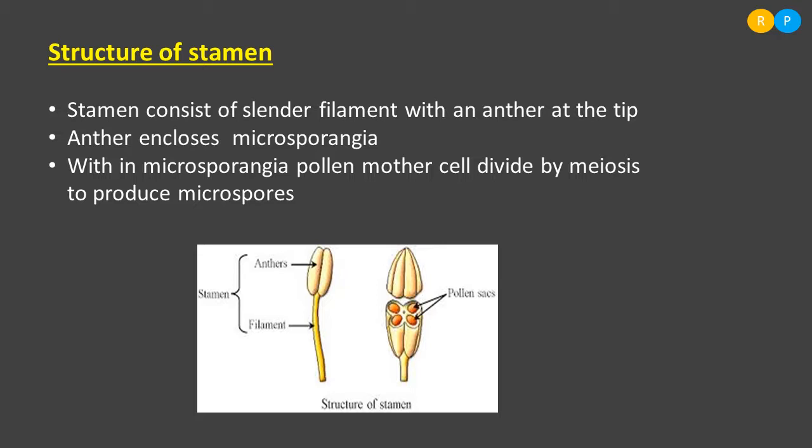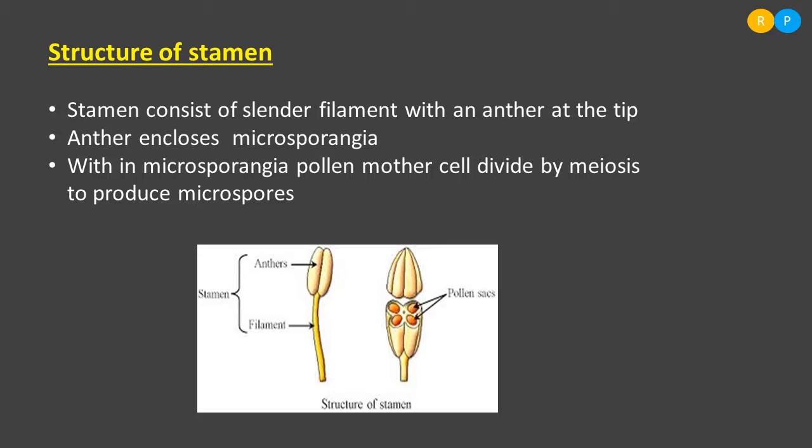Understood, right? So in the next developmental step, those pollen mother cells undergo meiotic division. That means they will undergo reductional division in order to form microspores. Because the microspores are produced by reductional division, they are haploid spores. Understood, children? Yes. The microspores are haploid spores, formed as a result of reductional division of pollen mother cells. So this reductional division finally leads to the formation of microspores.